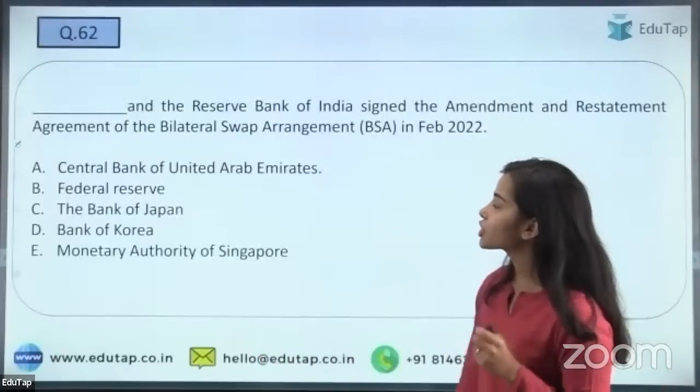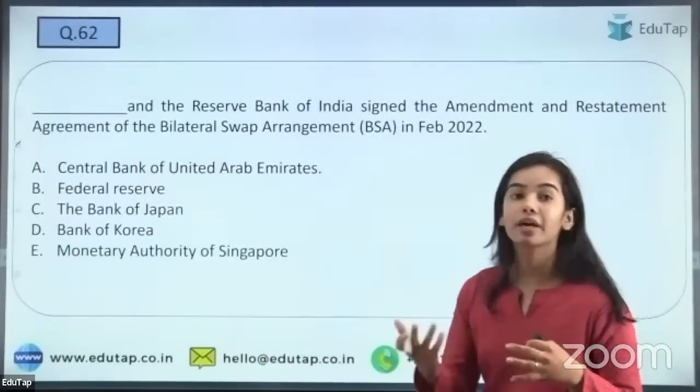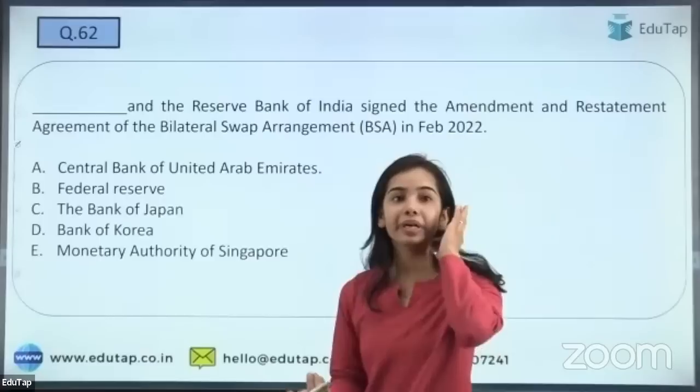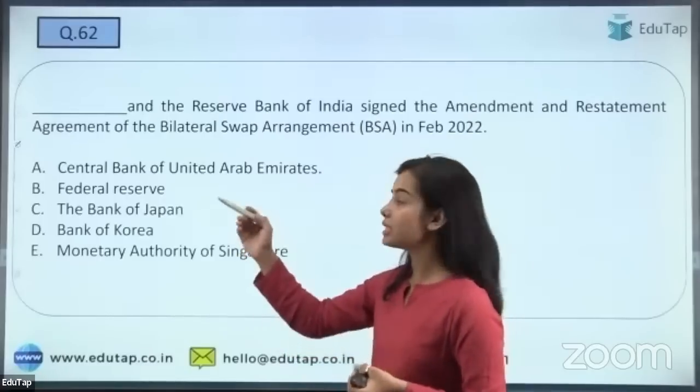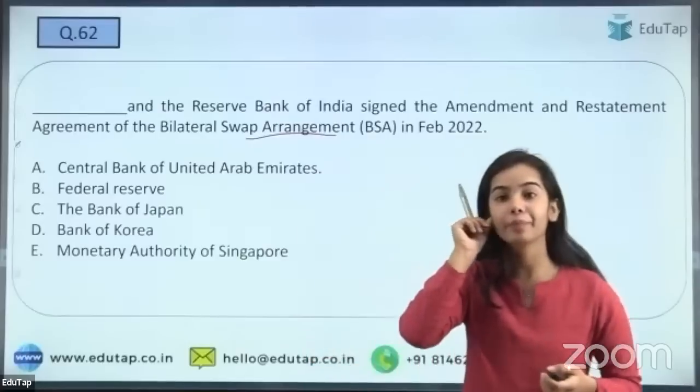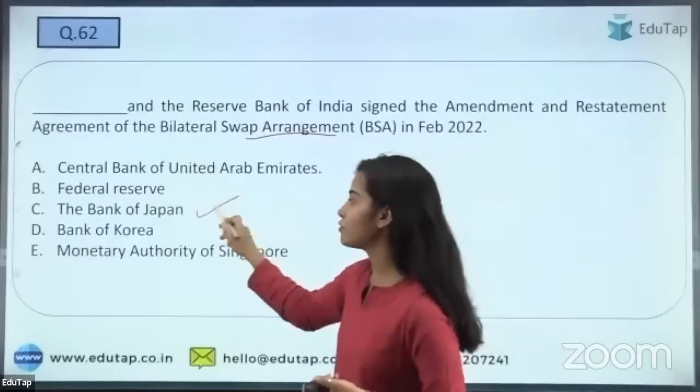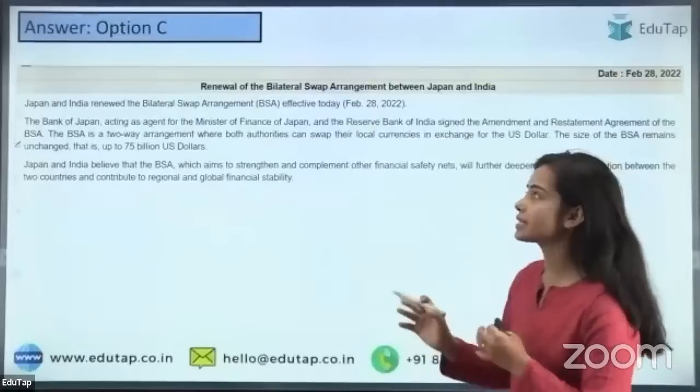So next is Dash and the Reserve Bank of India has signed an amendment and restatement agreement of the bilateral swap agreement. So which bank? Yes, the right answer is the Bank of Japan, and the RBI has done this agreement.